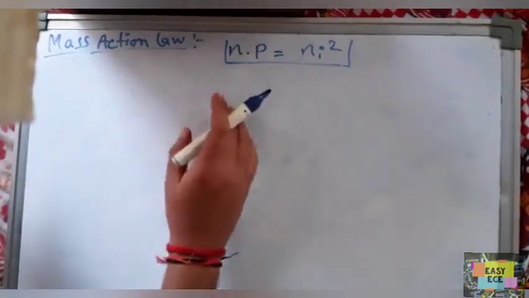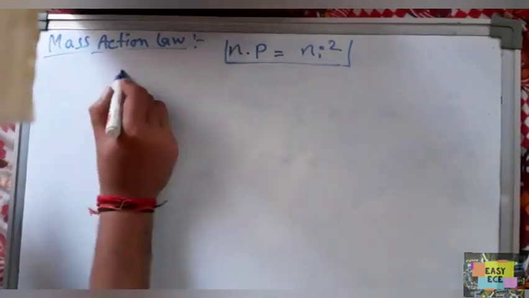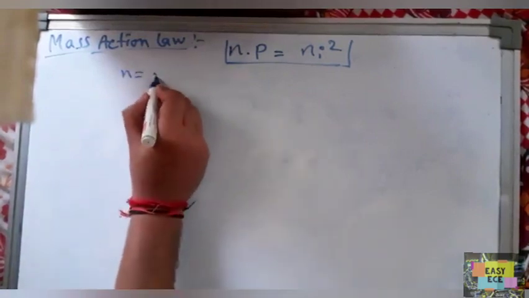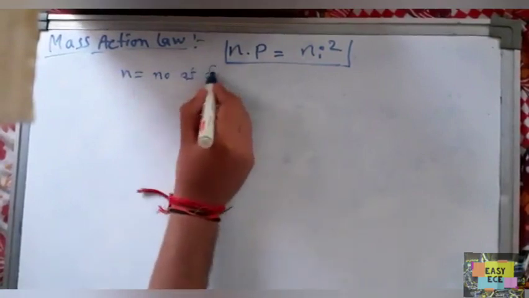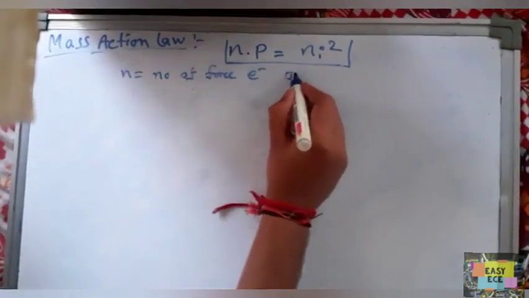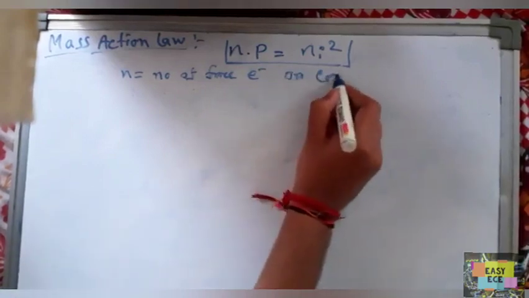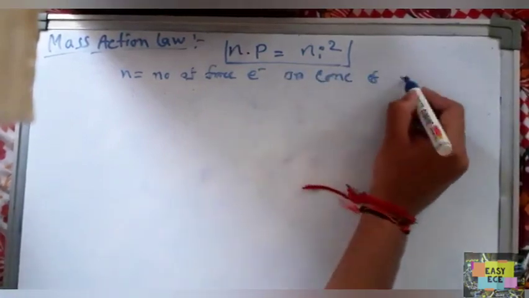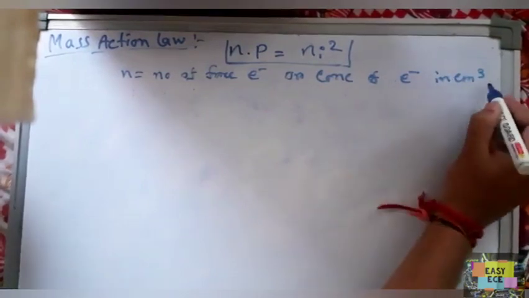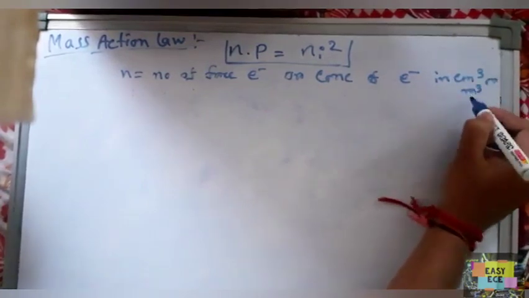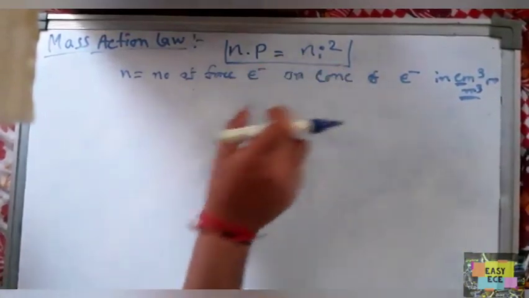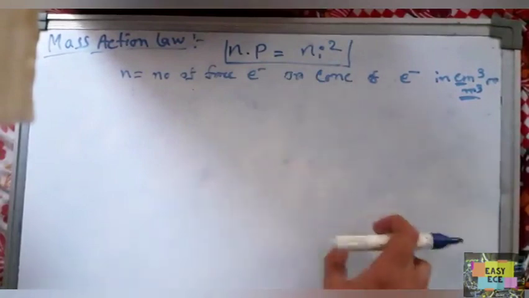So theoretically, what is N? N equals the number of free electrons, or concentration of electrons, in centimeter cube or meter cube.